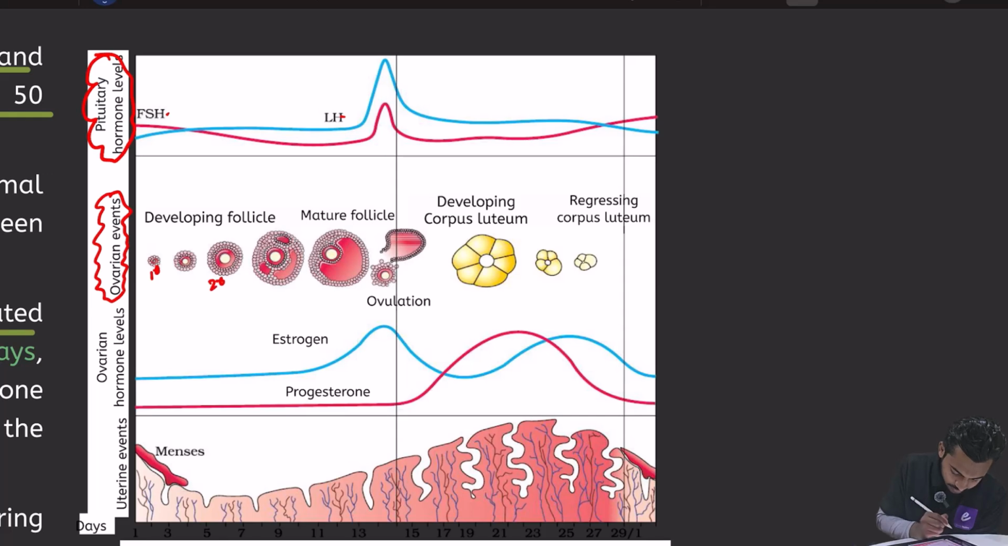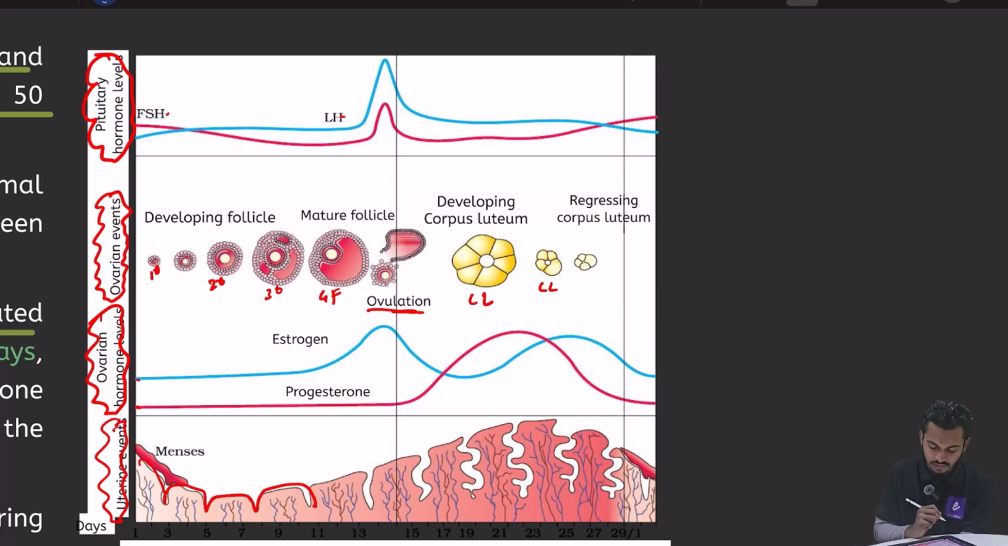This primary follicle is developing to secondary, then to tertiary, and then to the Graafian follicle. Then there is ovulation. After ovulation this becomes the corpus luteum, and you can see the corpus luteum is decreasing in size. Then here you can see the ovarian hormones, estrogen and progesterone, and finally the endometrium. This is the thickness of the endometrium.